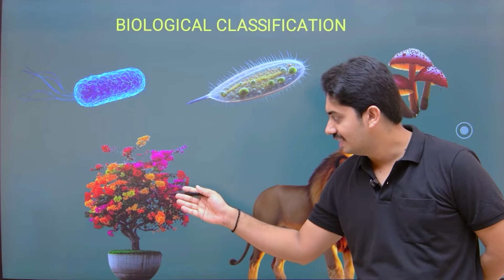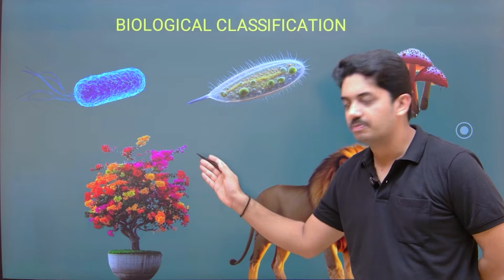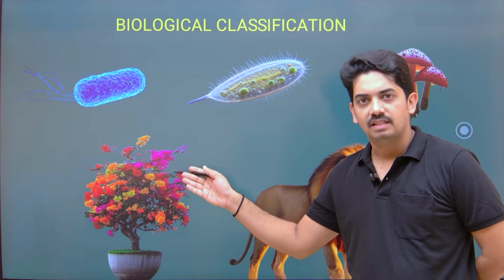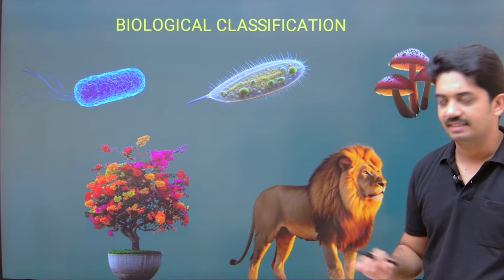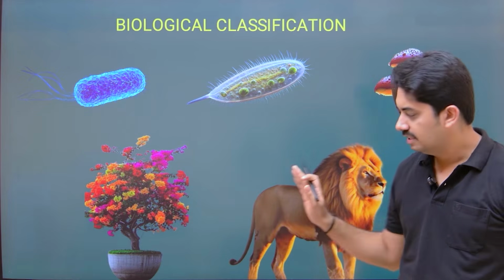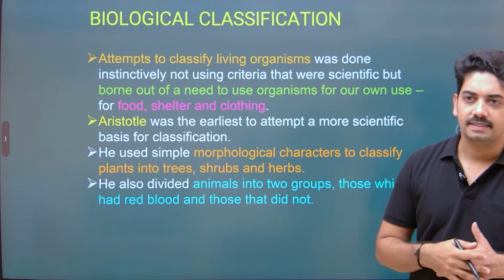You all know it produces very beautiful color. Here it is producing many types of flowers because of grafting, and this is the lion. Just enjoy this slide. Now coming to the topic,